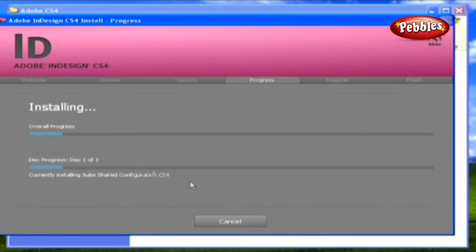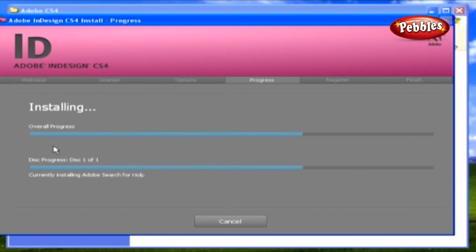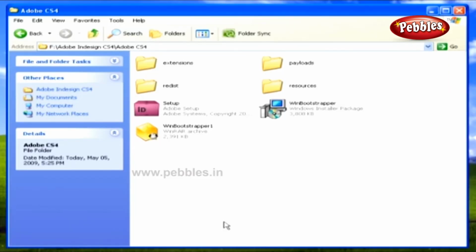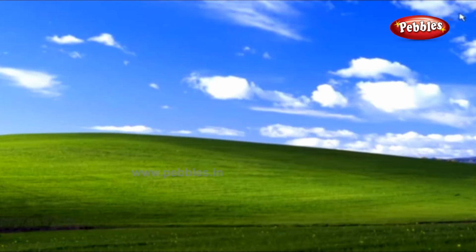And now you can see the Adobe InDesign CS4 software installation is well on its way. When the installation process gets completed, you'll see a Thank You dialog box, and then here you click the Exit button. Then close the Adobe CS4 window by using the Close icon. Once the software is installed, you can start exploring the new Adobe InDesign CS4 software.